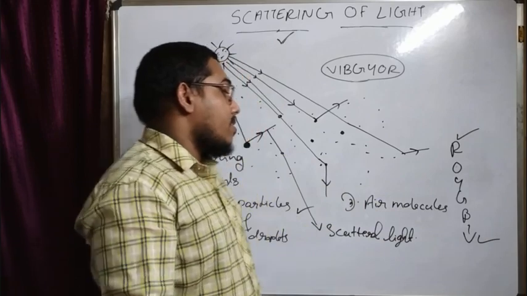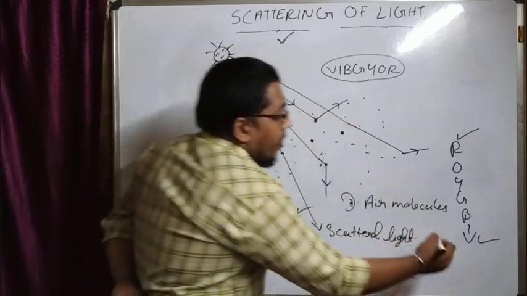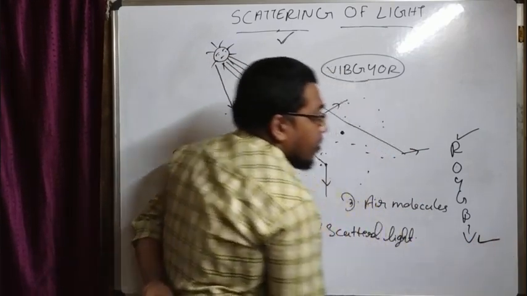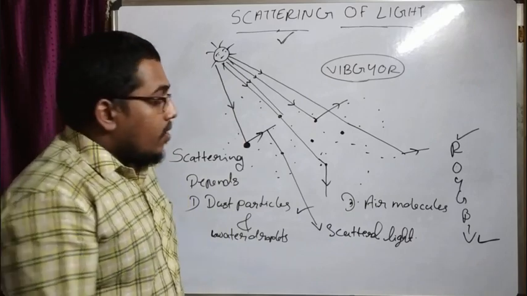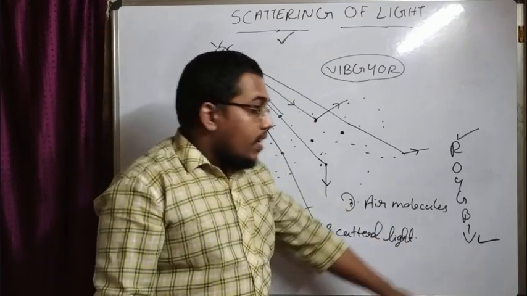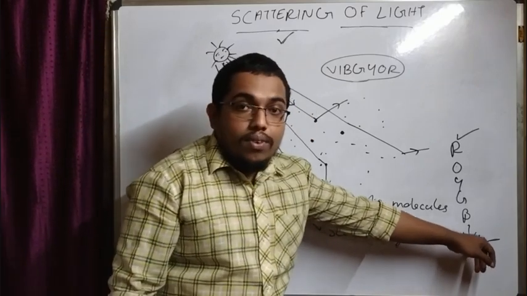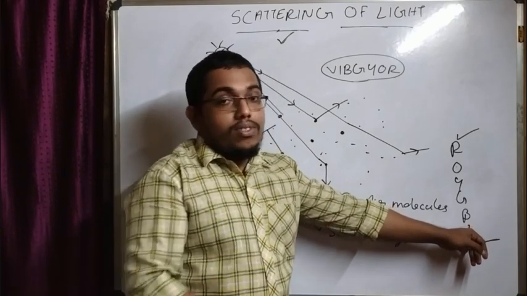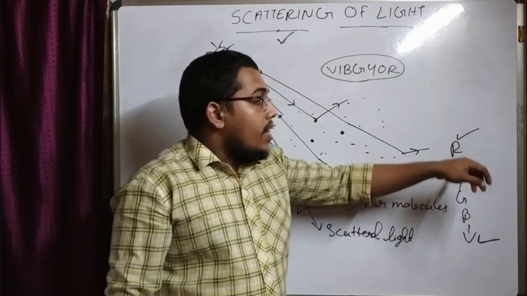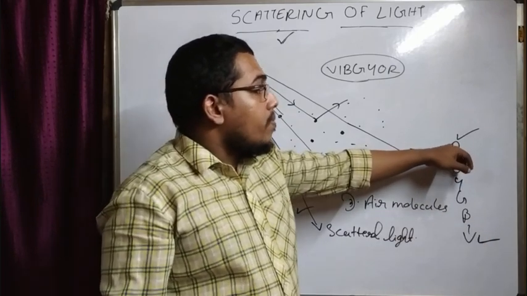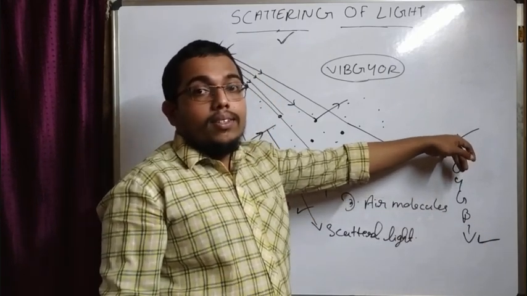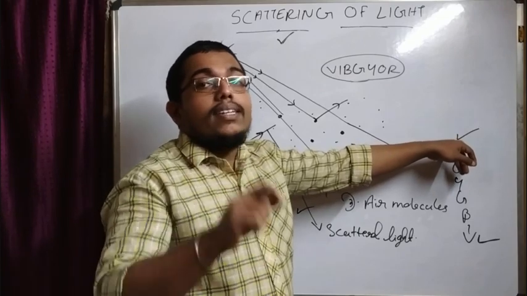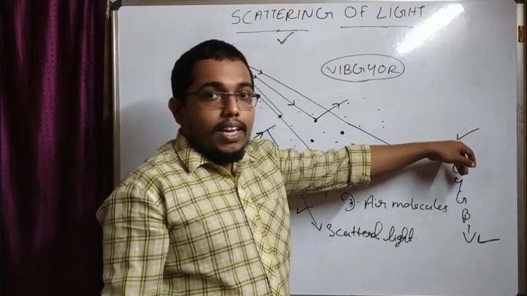In such cases, the colors having lower wavelength are scattered in the atmosphere. But at the same time, the colors having higher wavelength do not scatter much. Clear?